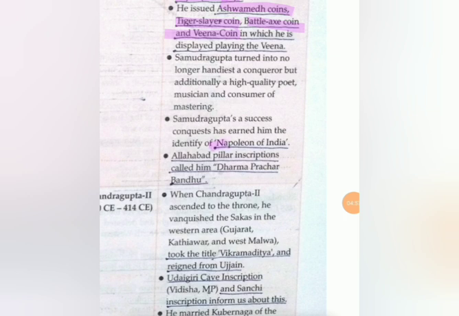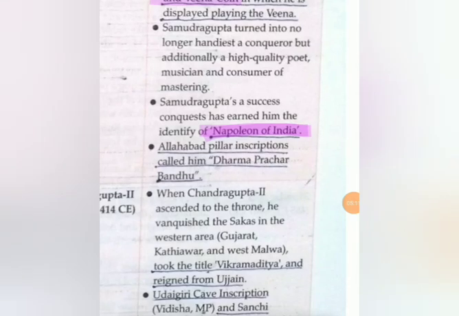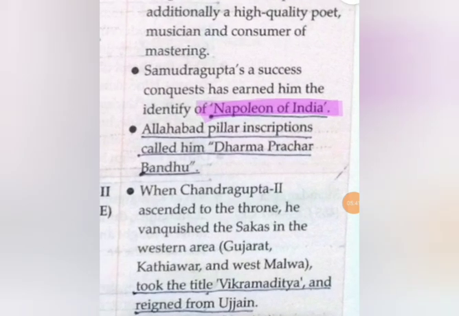Okay, so he was called the Napoleon of India. This is very important. He was called the Napoleon of India. Some of you might know that Napoleon wished to conquer the entire world and become the ruler of the entire world. Similarly, Samudragupta also had the same kind of intentions and pursued conquering the major part of India. As we have read, he conquered eight kingdoms of northern India and 12 kingdoms of southern India. So, due to his successes, he is called the Napoleon of India.